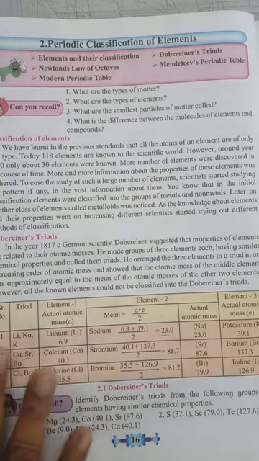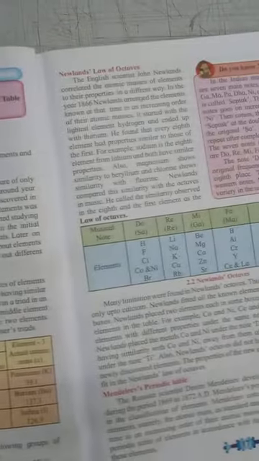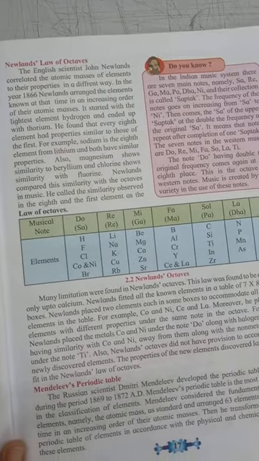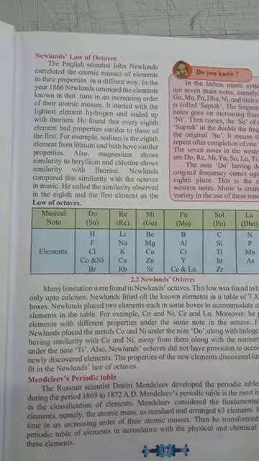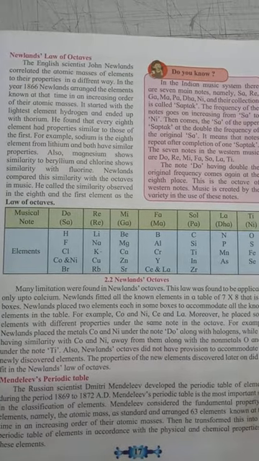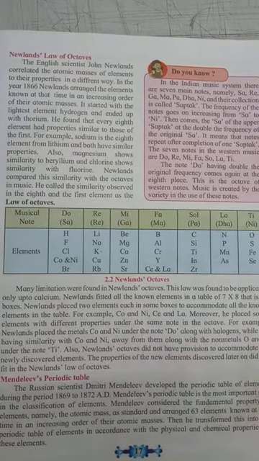Now, the next classification was done by Newlands, famous for Newlands' law of octaves. The English scientist John Newlands did the classification in 1866.